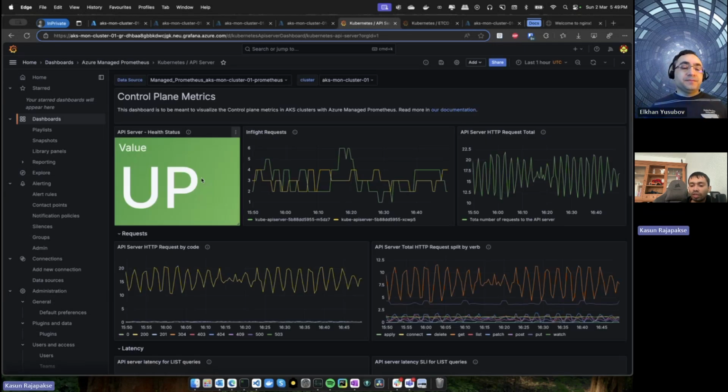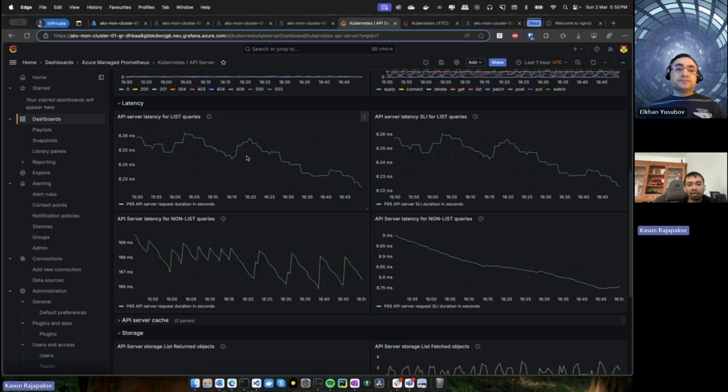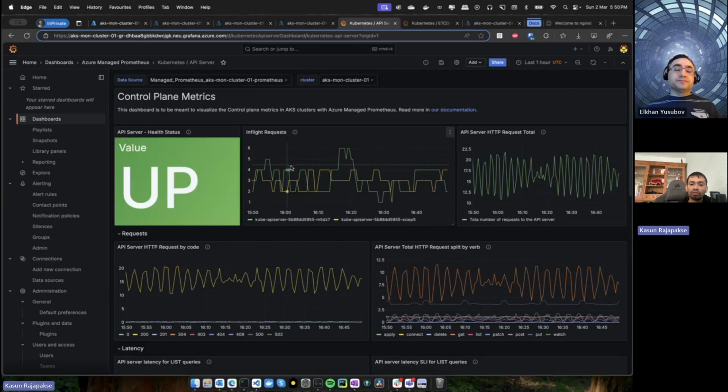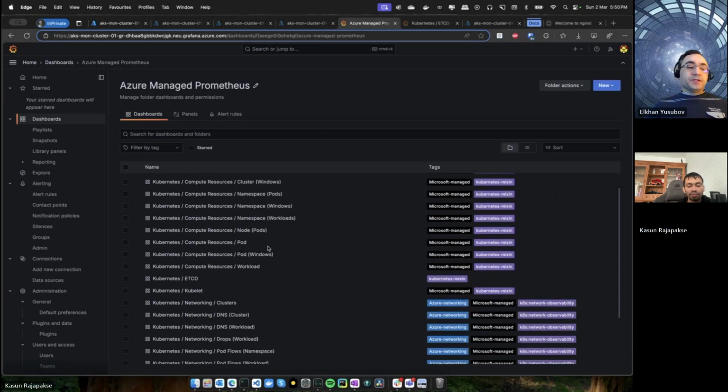So additionally, there is a preview feature available to get the metrics from the managed components of Kubernetes, which is the control plane, right? So this is the control plane metrics. I have enabled that preview feature. Therefore you can get the control plane metrics as well in Prometheus and Grafana. So you can view if something is going wrong with the managed components of Kubernetes as well. So it's also very important, right?